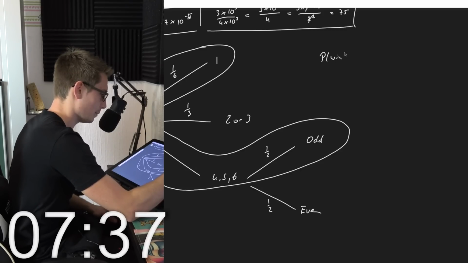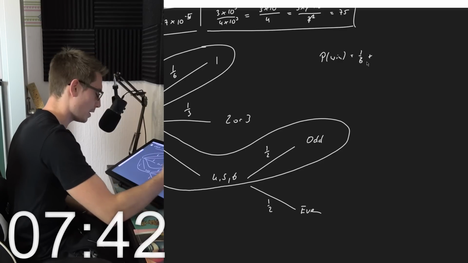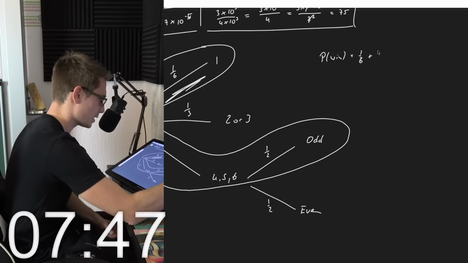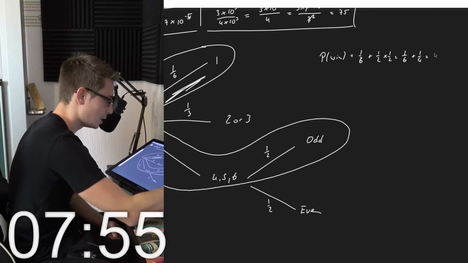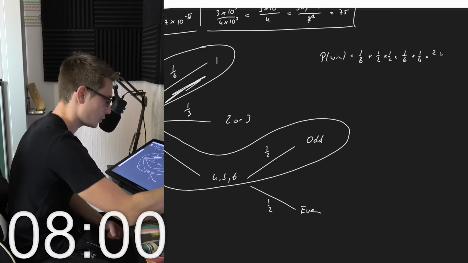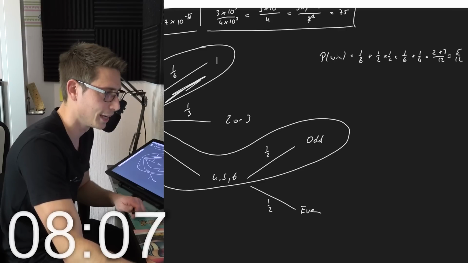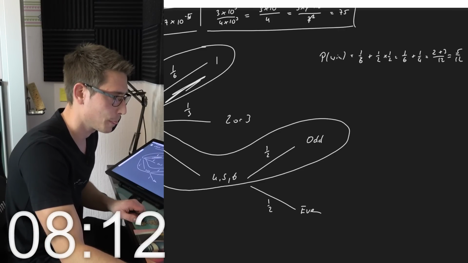So P of win is equal to 1/2 plus, no, not 1/2. The first path is 1/6. This is this one right here, exactly. And the next one is 1/2 times 1/2. So this is 1/6 plus 1/4, which is going to give us, so 12, so 2 plus 3 over 12 is equal to 5/12. Okay, I hope this works. 5/12. I hope this was the last one in the probability.